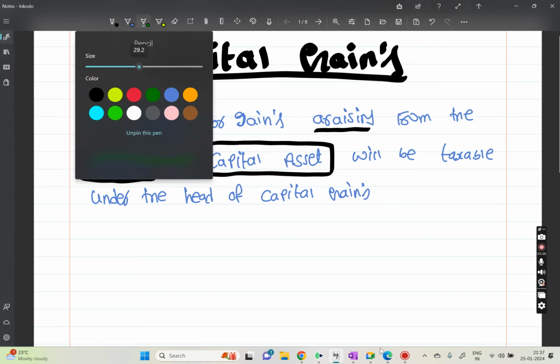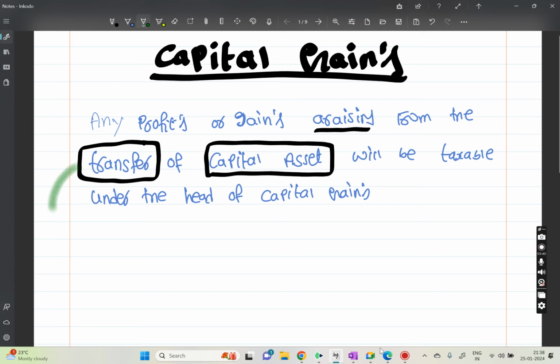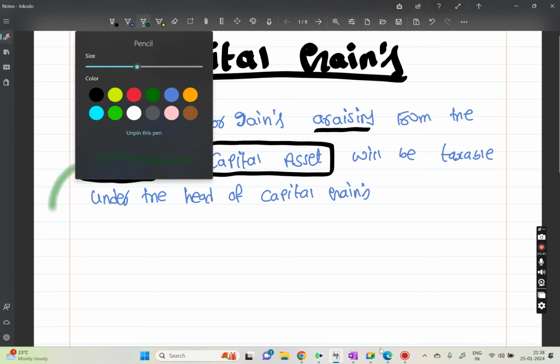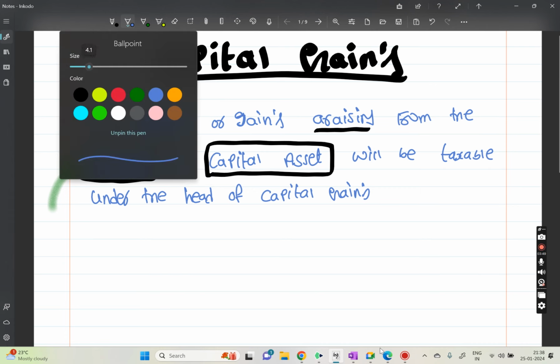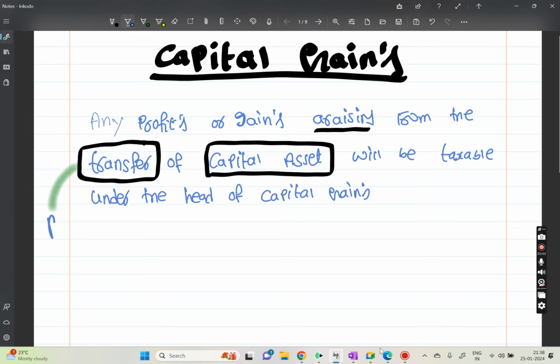This transfer should be happening in the previous year. So you should be getting profits or gains arising from the transfer of capital asset, and the transfer should have happened in the previous year. Then it will be taxable under the head of capital gains.